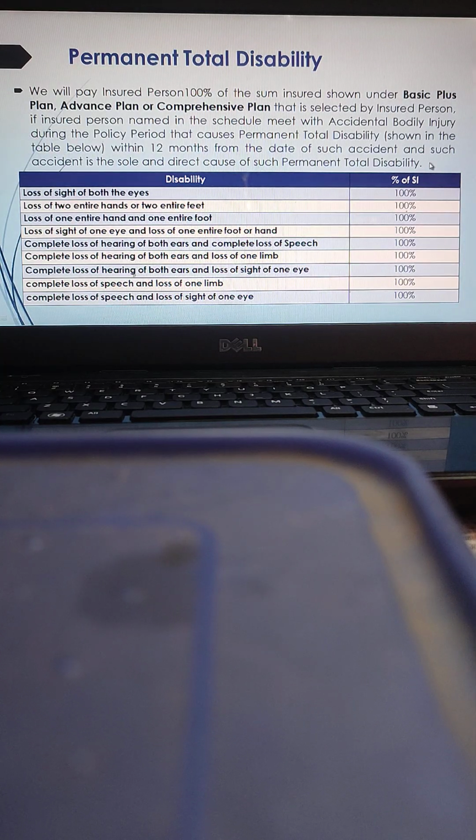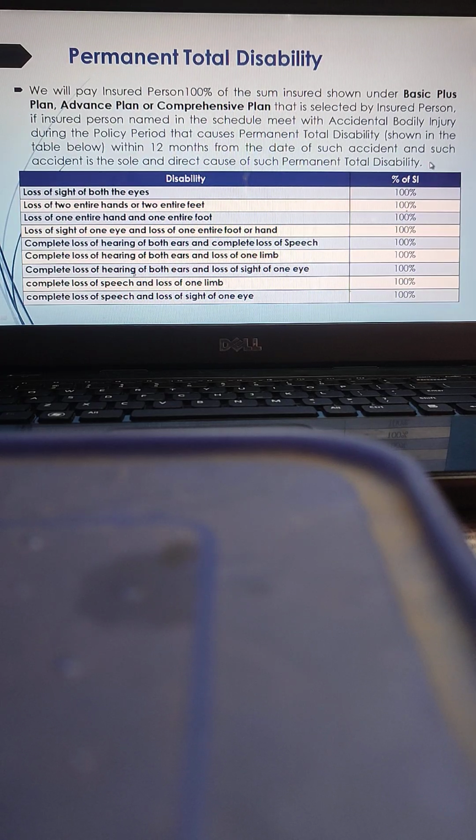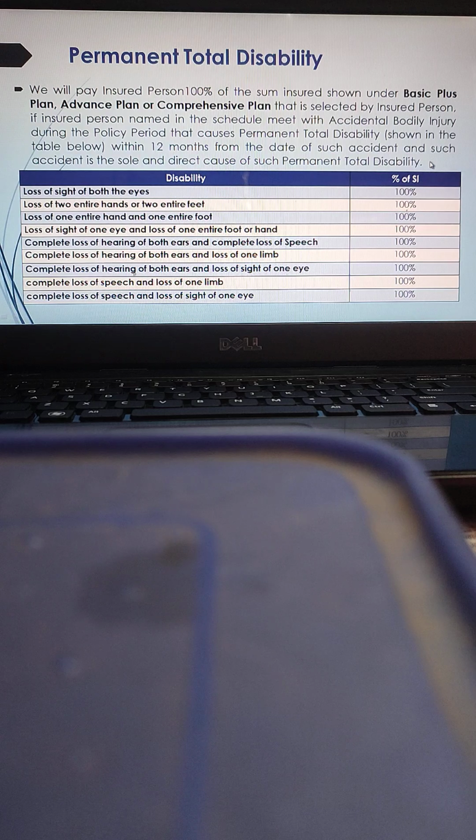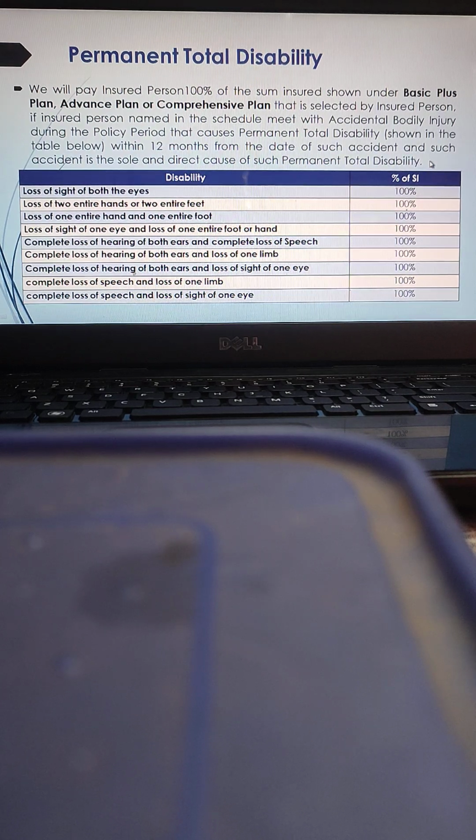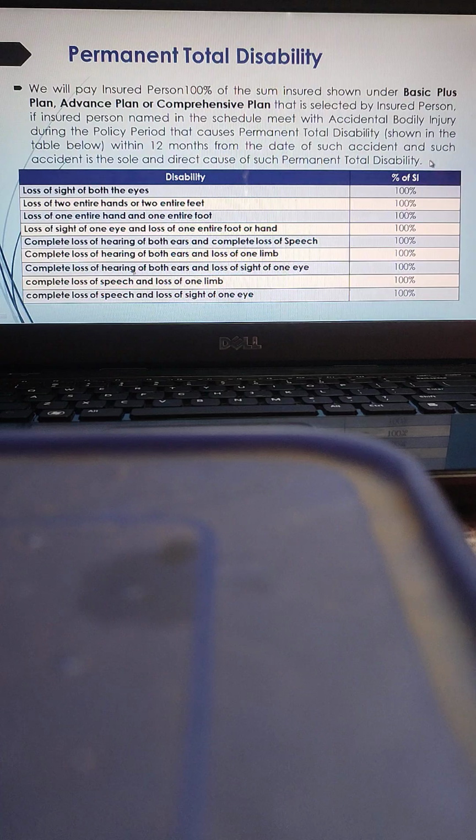Second one is permanent total disability. That means if the insured suffers permanent total disability during the policy period, the policy will pay 100% of the sum insured. But these permanent total disabilities are defined. There are 9 most common groups, which are almost similar across all the general insurance companies. This is decided according to the medical report of the treating doctor, because the doctor has to confirm that there is a permanent total disability.